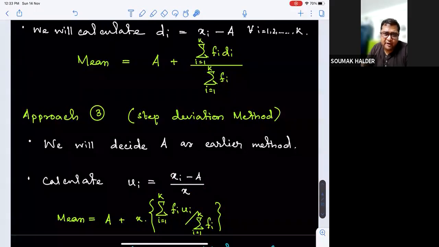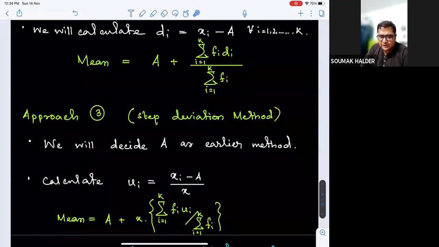If xi are very high, xi minus A will be respectively less, and if xi minus A is still quite large for different groups, then dividing by x will make it smaller. If you use ui instead of di, it is basically di by x. After calculating with this, you multiply the result with x, so we are nullifying the impact of x.